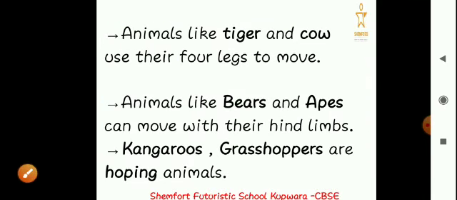Then kangaroos and grasshoppers are hopping animals. Animals like kangaroo and grasshopper are called hopping animals. Hopping animals means the animals which jump. Okay, so if a kangaroo has to shift to some other place, it will jump. They have to jump in order to move. So that's why they are called hopping animals.